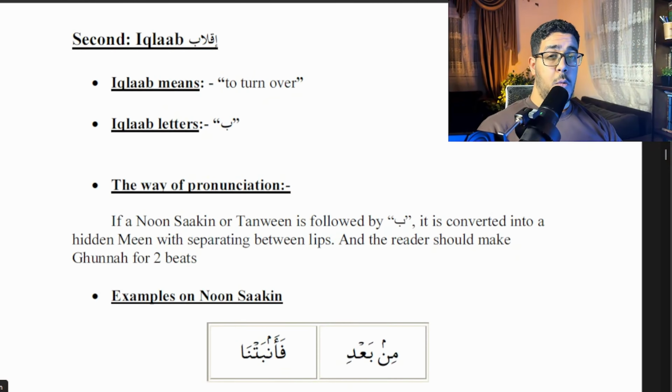So, first of all, what is the meaning of Iqlab? Iqlab means to turn something over. And we call it Iqlab because we're going to turn the Noon Sakin or the Tanween into a little Meem. And this is what we're going to explain now.